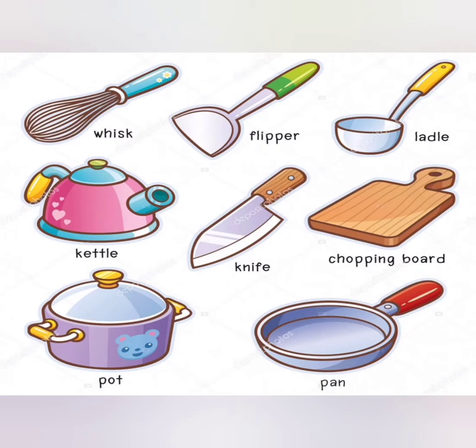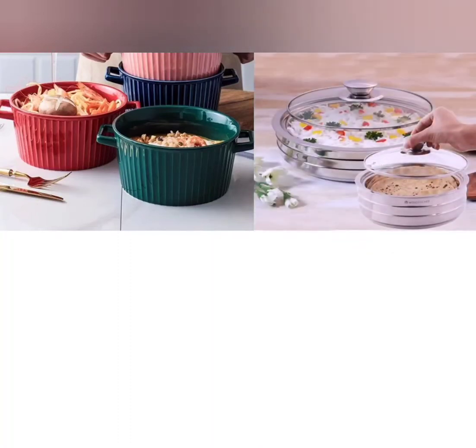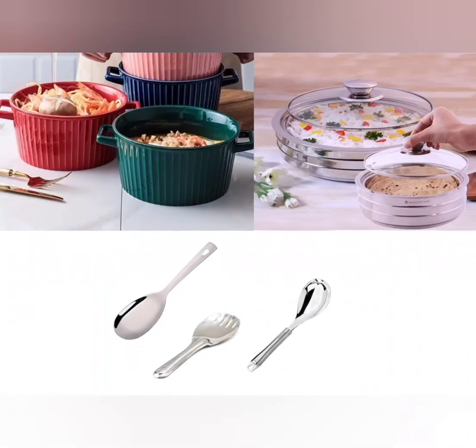So these are some of the utensils which you can find in your kitchen, and these all utensils are used basically for cooking your food. Now there are different kinds of utensils for it. So these were the utensils which mama uses for cooking the food, but when you want to serve the food, you can't put the pot on the table, right? So then you have these bowls or casseroles which you use, or you have these special pots which you can put on the table. And also you have special kind of serving spoons for it. So these are the utensils which are used for serving your food.